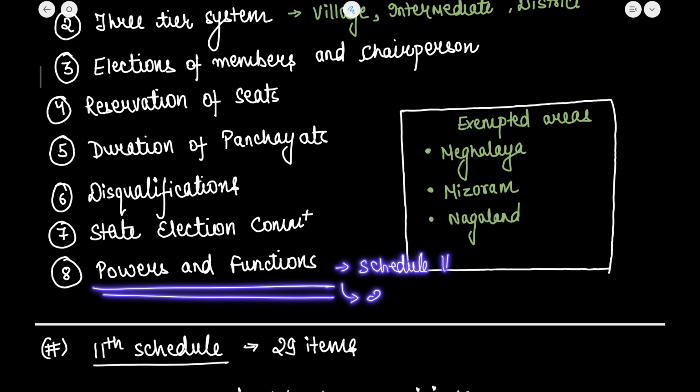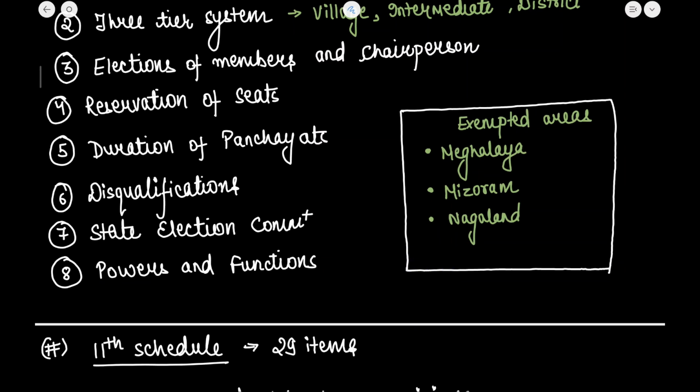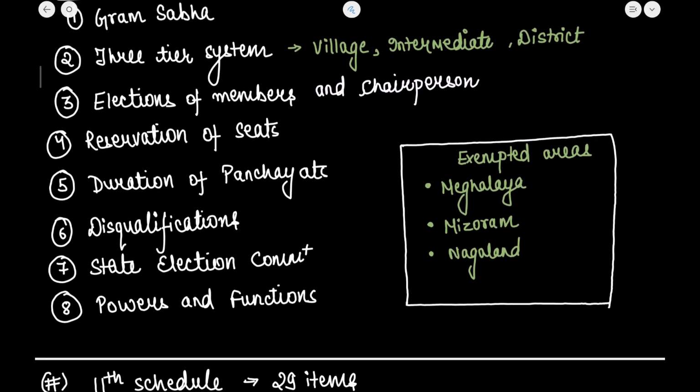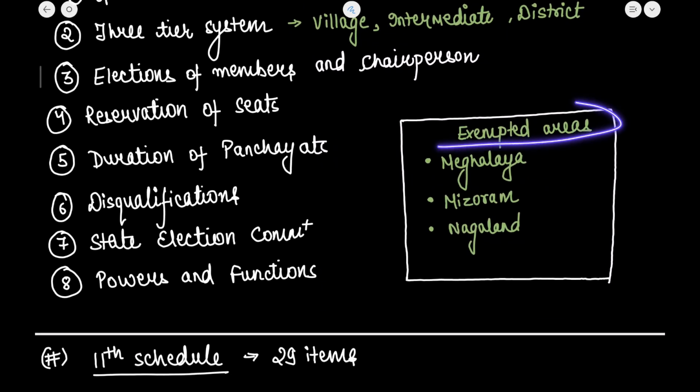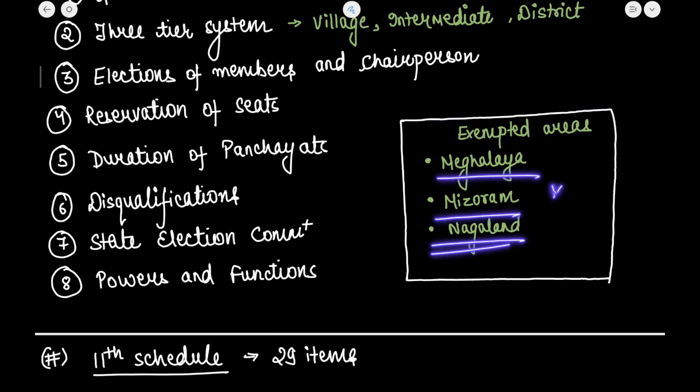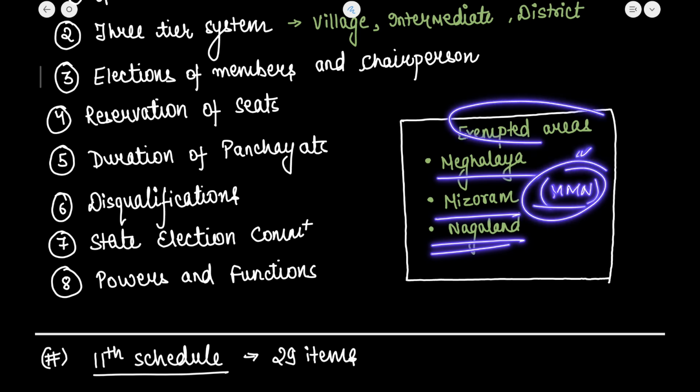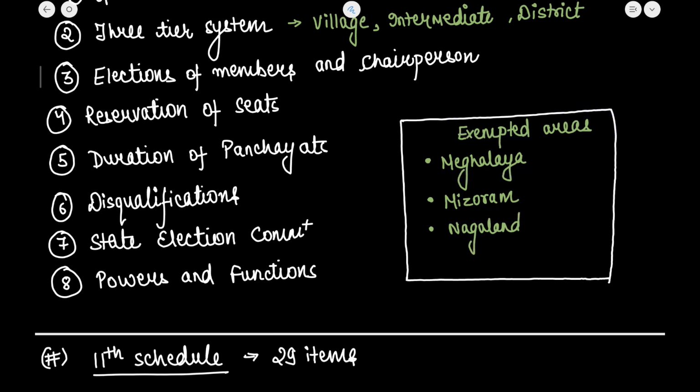Okay, now powers and functions, these have been added in the Schedule 11, of which 29 functions have been assigned to the panchayats. Now next is about the exempted areas. What are the exempted areas where the panchayati system does not apply? This includes the areas of Meghalaya, Mizoram and Nagaland. MMN. These are the three areas where the panchayati system is not there.